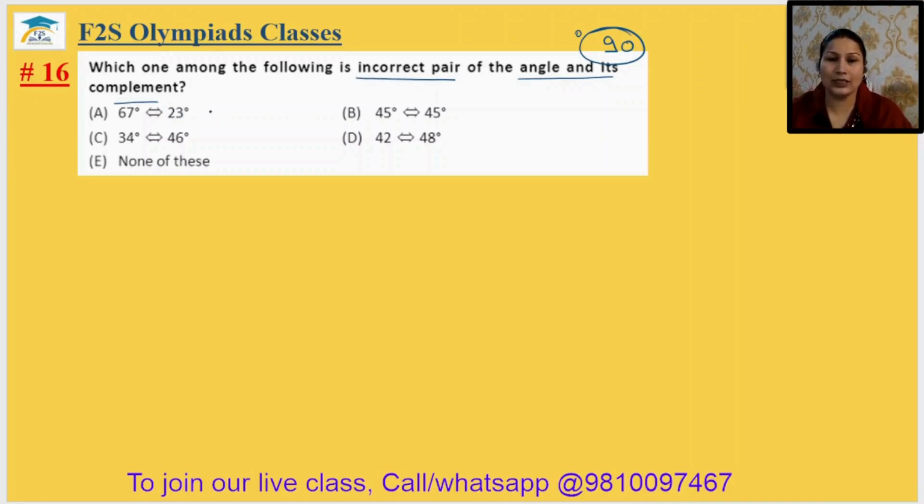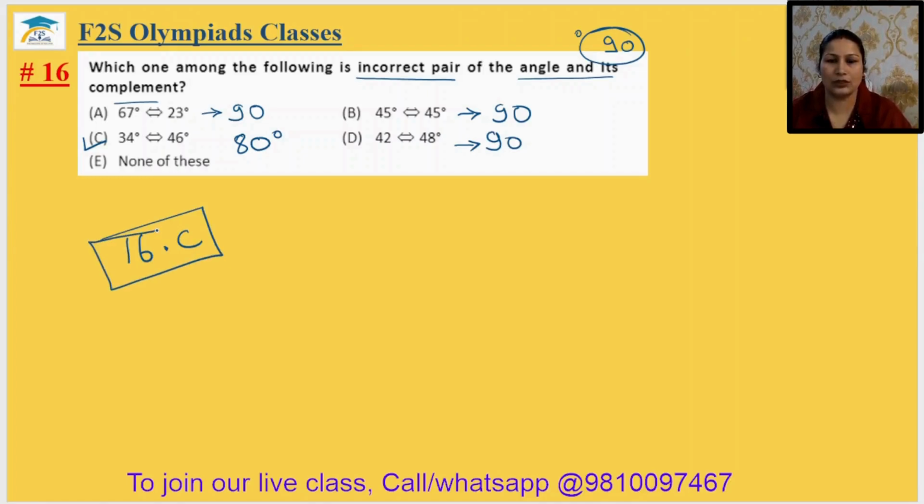So we can see the sum of this one is 90 degrees. Sum of this one is 90 degrees. Sum of this one is 80 degrees. And sum of this one is 90 degrees. So that's why the incorrect pair is option C. The 16th answer is option C.